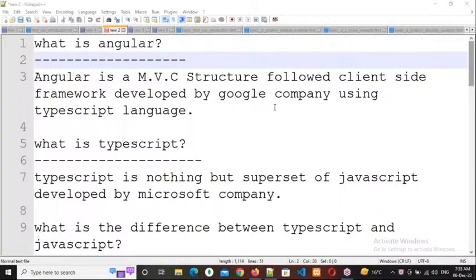The second thing is, every framework has to follow some standards. Then only it will be released. But with a core language, you can write securely, or without security also.